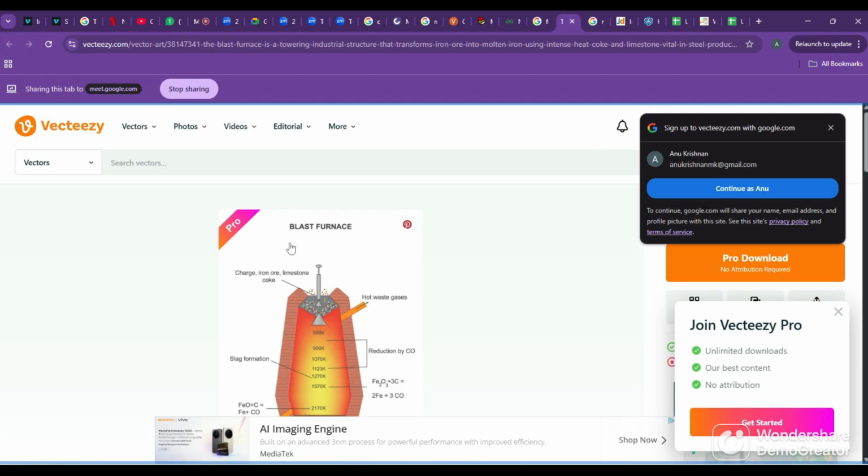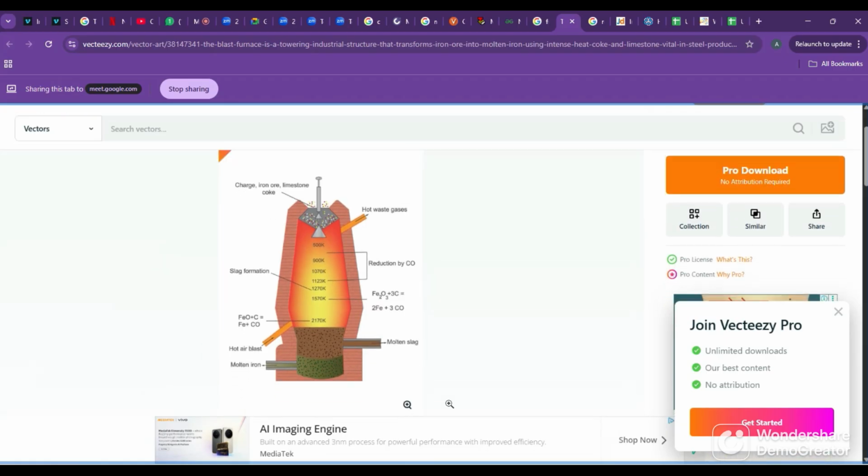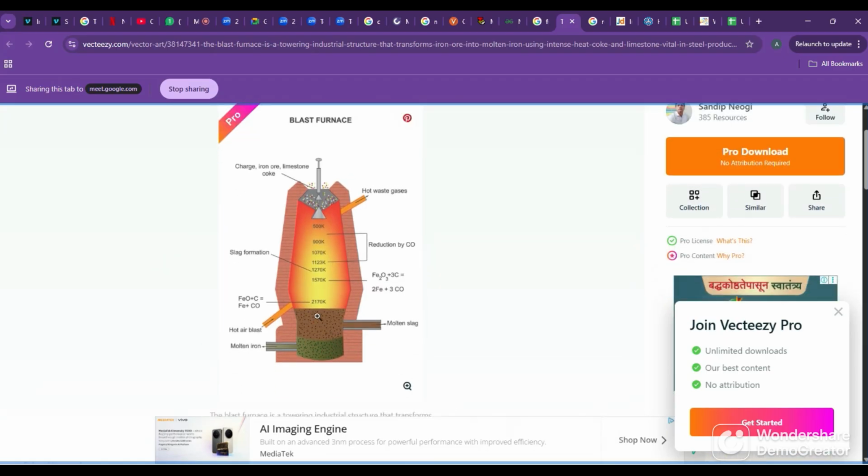Then the limestone, CaCO3, at these temperatures will become CaO, calcium oxide. That calcium oxide will react with whatever sand is there in the iron ore and charge, and it will form calcium silicate, CaSiO3. That CaSiO3 will come out here.